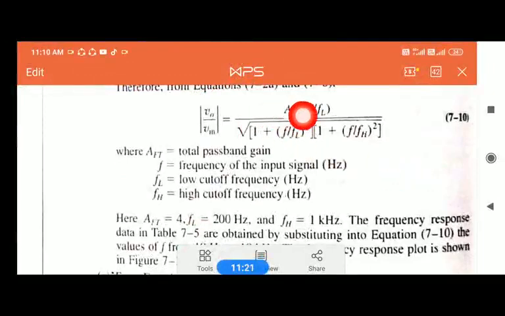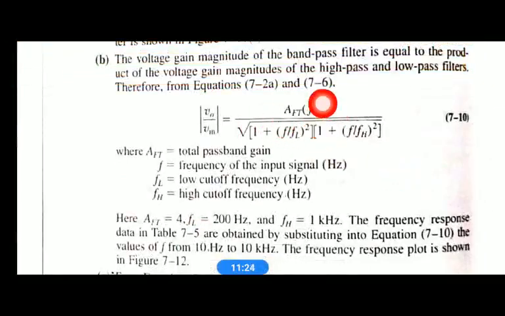So that is AF into F by FL divided by root of 1 plus F by FL. See, AF for the low pass filter into AF for the high pass filter. So the total is AFT. Here AF total is AF for the low pass filter multiplied with AF for the high pass filter, which will give you AFT, then into F by FL, divided by root of 1 plus F by FL square into 1 plus F by FH square.